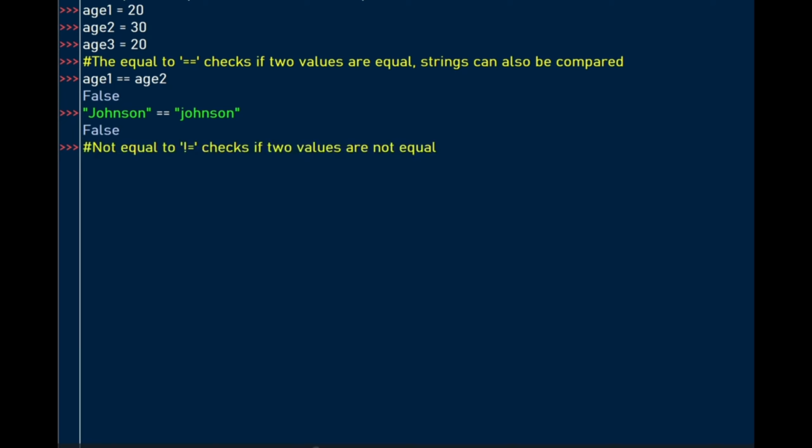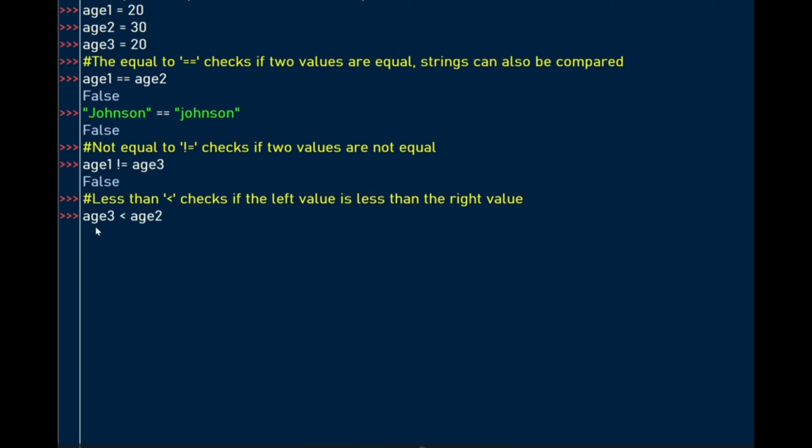Let's carry on. Not equal to checks if two values are not equal. So we have age1. Is age1 not equal to age3? Age1 is 20, age3 is 20. So the answer is false. Not equal to checks if two values are not equal. Let's carry on with more examples. So we have less than, which checks if the left value is less than the right value.